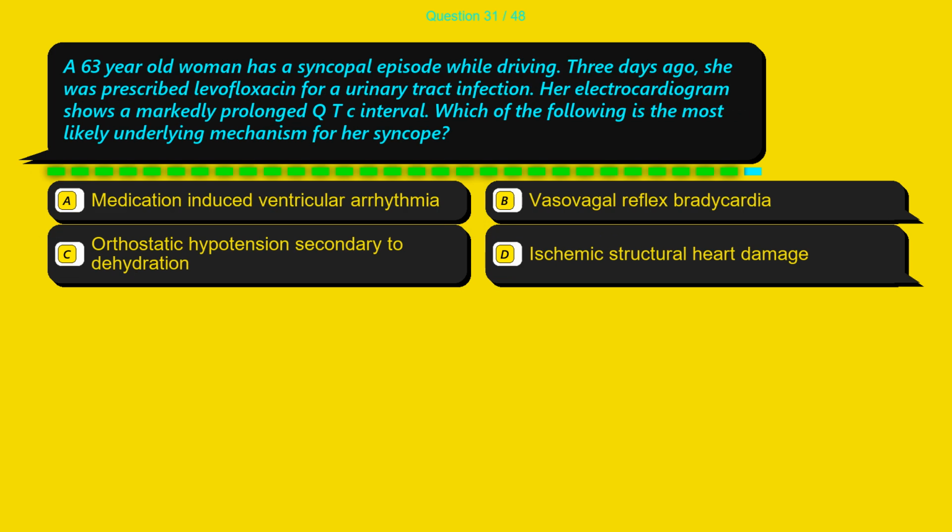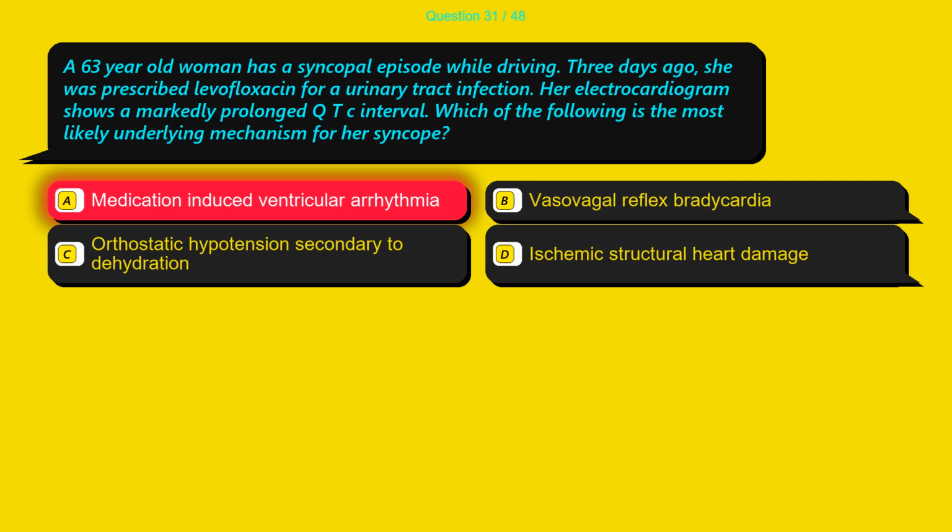Question 31. A 63-year-old woman has a syncopal episode while driving. 3 days ago, she was prescribed levofloxacin for a urinary tract infection. Her electrocardiogram shows a markedly prolonged QTc interval. Which of the following is the most likely underlying mechanism for her syncope? Option A, medication-induced ventricular arrhythmia. Option B, vasovagal reflex bradycardia. Option C, orthostatic hypotension secondary to dehydration. Option D, ischemic structural heart damage.